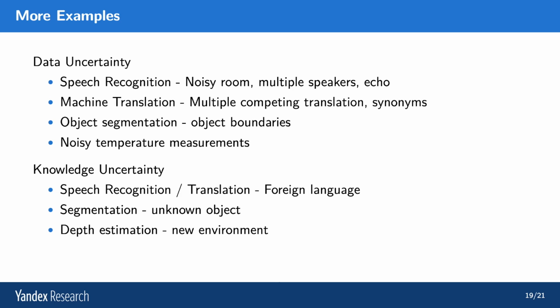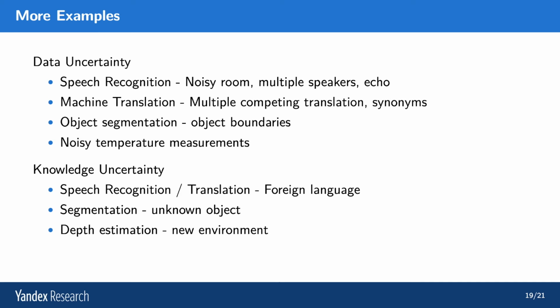In object segmentation, often you have data uncertainty at object boundaries, because the boundary may belong to one object or a different object. You don't know which object exists because it's on the boundary. And finally, in regression cases, let's say you're taking measurements of somebody's temperature and there's noise in the measurement. That's also data uncertainty.